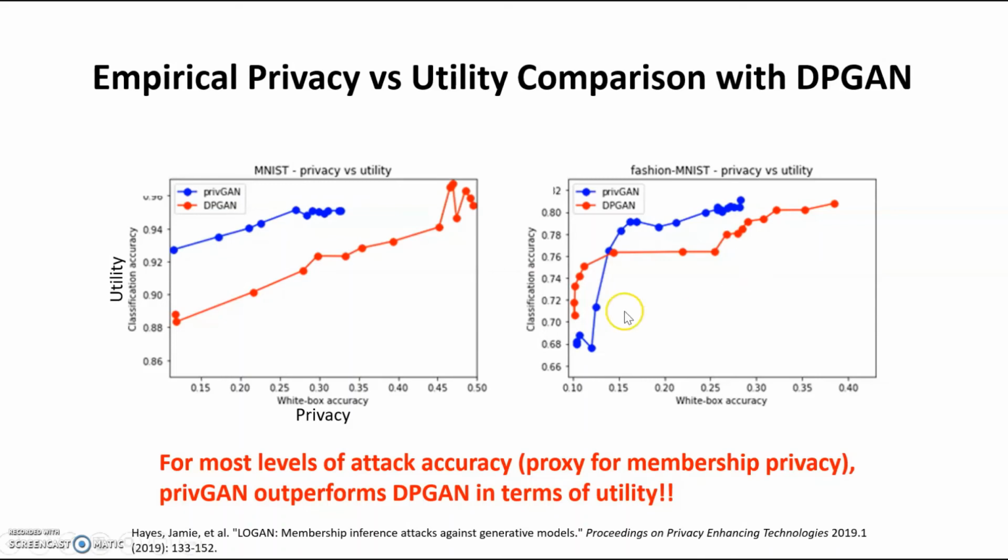You can see that across two data sets, for most values of membership privacy quantified by the white box accuracy, privGAN provides much higher utility measured by classification accuracy in the previous experiment. And so we can show that in most regimes, privGAN is a better alternative to DPGAN,